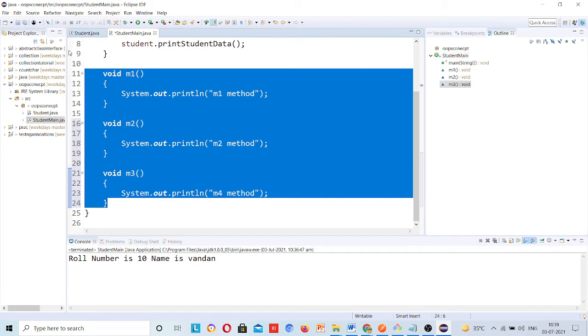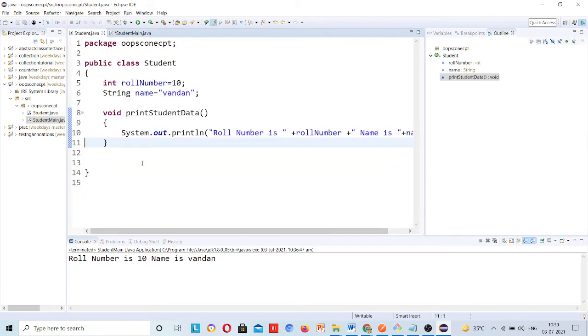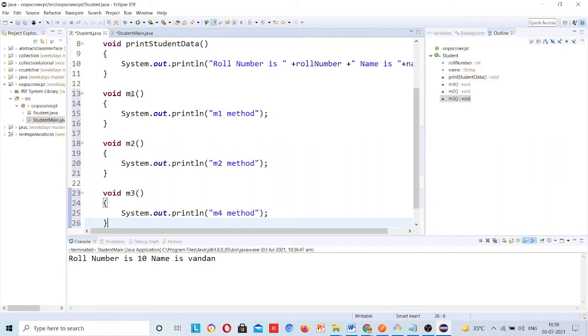Similarly, I will copy this, n1, n2 and n3.